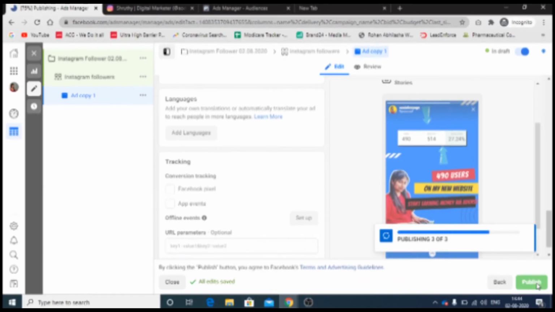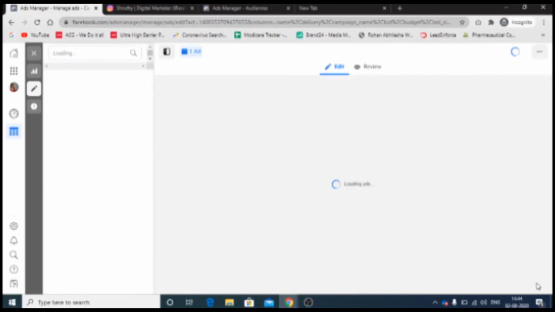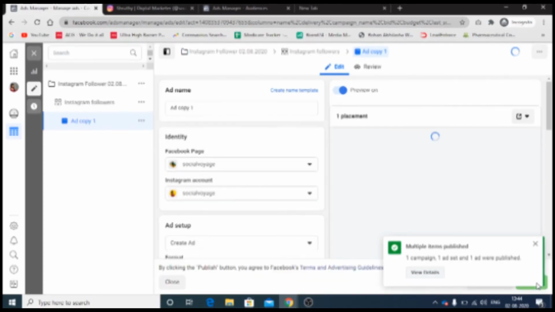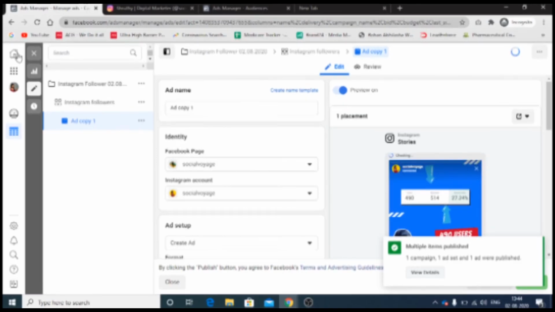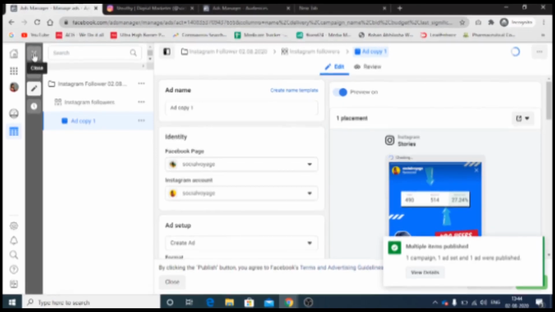This will take much more time because the lookalike audience might take 30 minutes to 1 hour to upload if there is a lot of data and a lot of lookalikes. Once it is published, give it 1 or 2 hours and it will be activated, and you can see the results, how you're getting it.